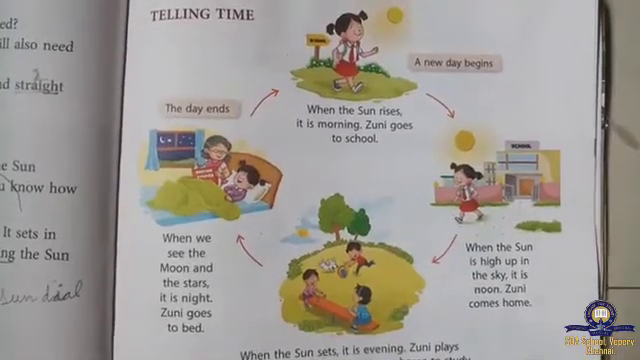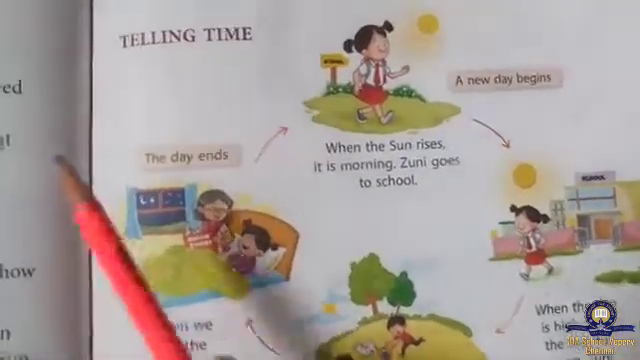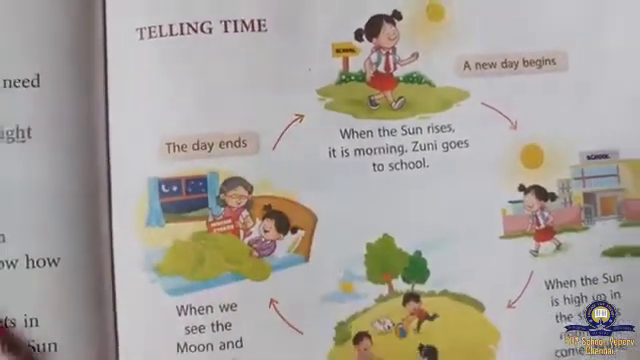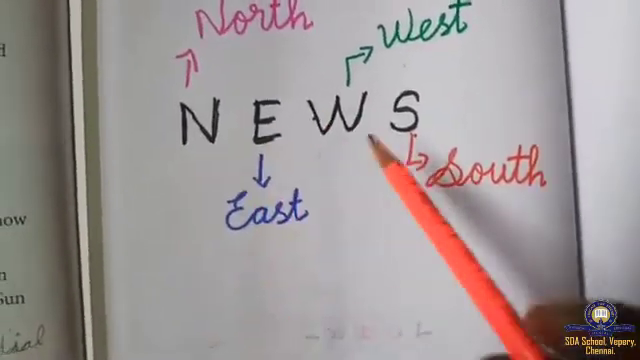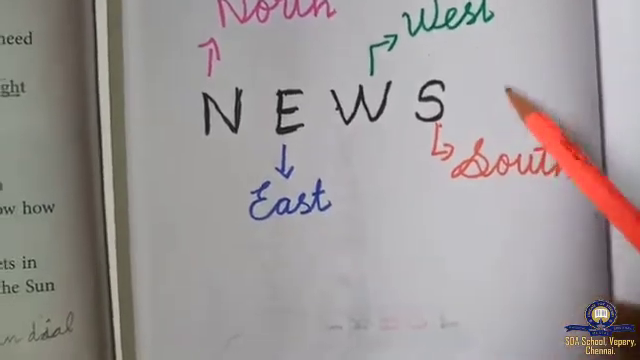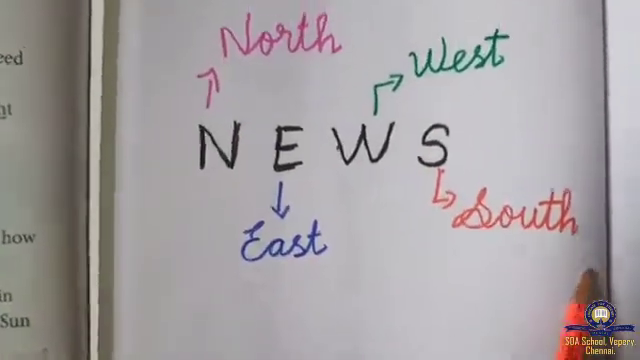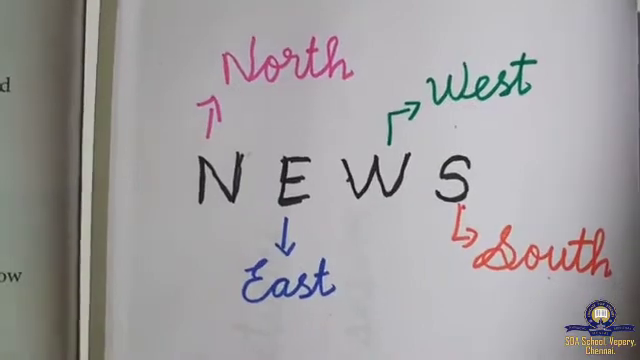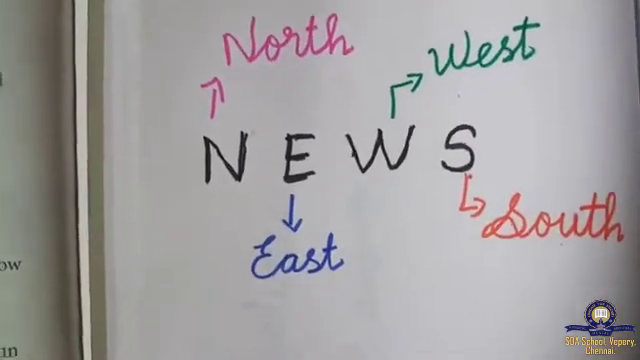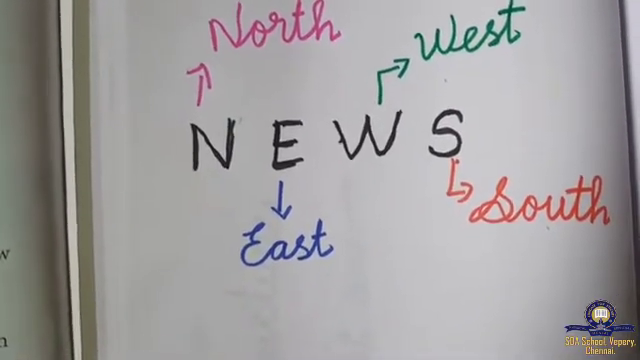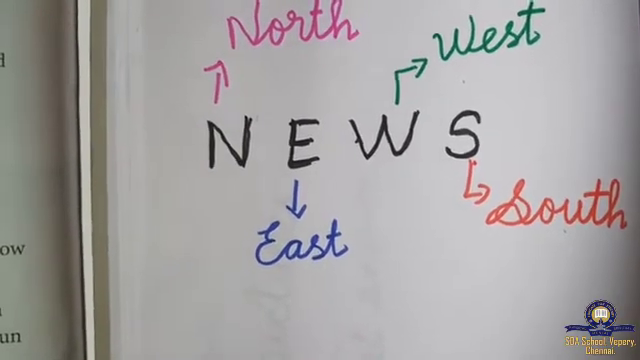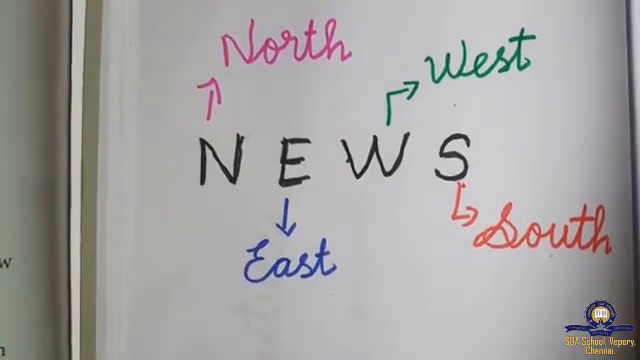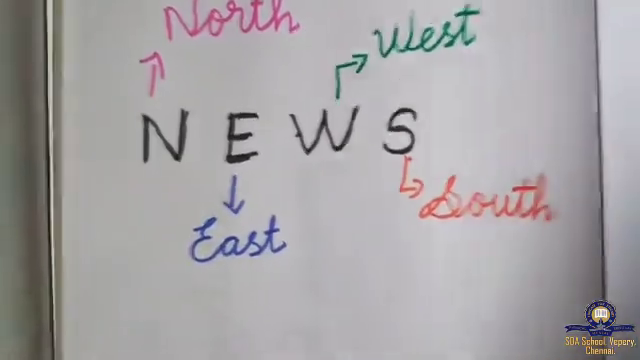Now see, children, telling time. Now we saw direction, no? For the direction I want to explain one more thing. See, north, east, west, south. Facing the sun is east. Behind you is west. Left is north. Right is south.